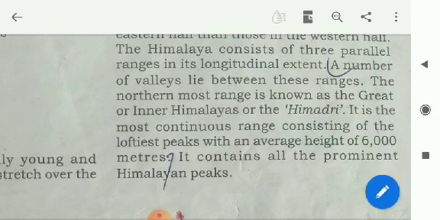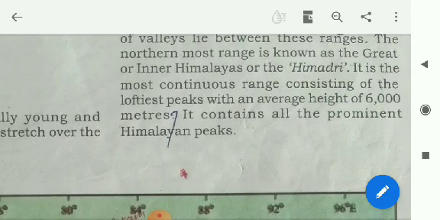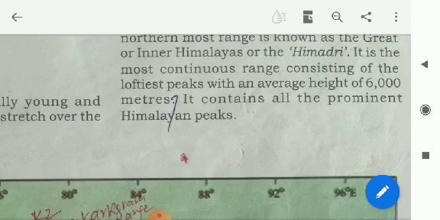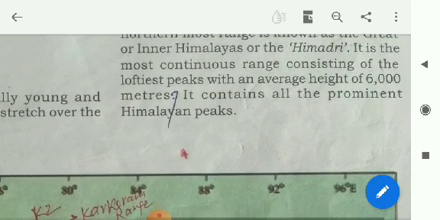The Himalayas consist of 3 parallel ranges in their longitudinal extent. A number of valleys lie between these ranges. The northernmost range is known as the Great or Inner Himalayas or the Himadri.